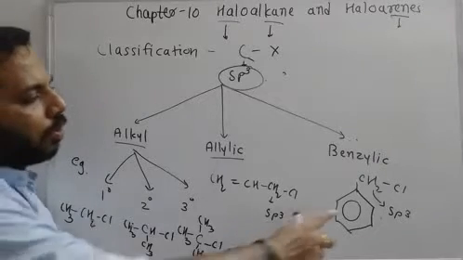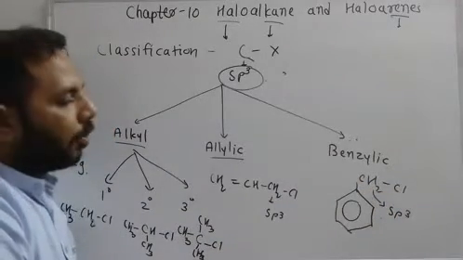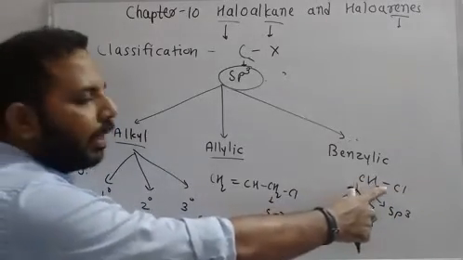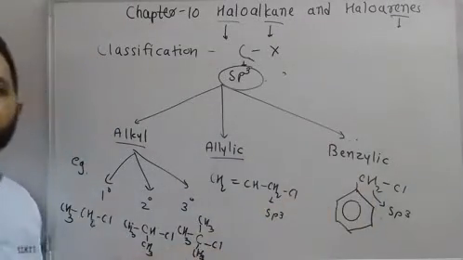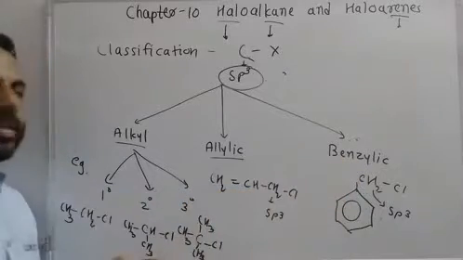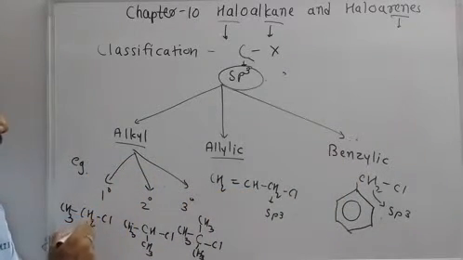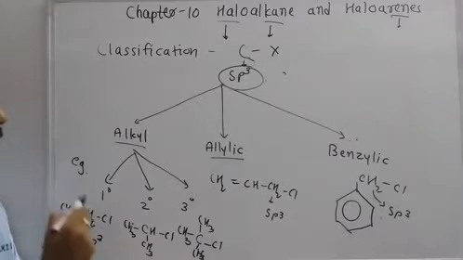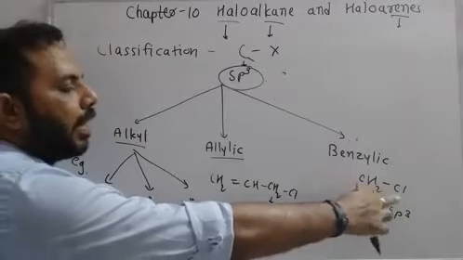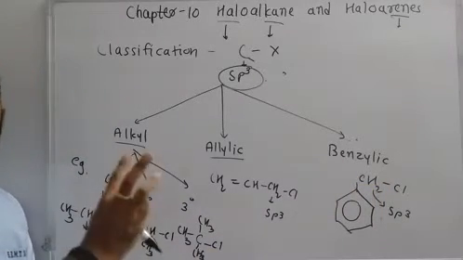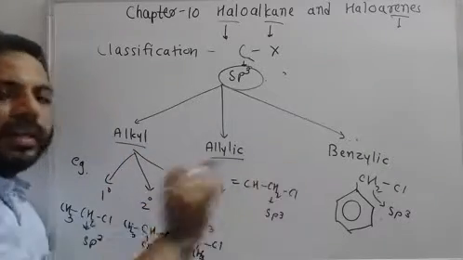So the halogen-containing carbon is an alkyl group, it can be methyl, ethyl, propyl, anything, and that alkyl group is further attached with an aromatic ring, then that type of structure is known as benzylic. In the case of alkyl, the halogen-containing carbon is also sp3 hybridized. So if the halogen-containing carbon is sp3 hybridized, then there are three classes of haloalkanes: alkyl, allylic, and benzylic.